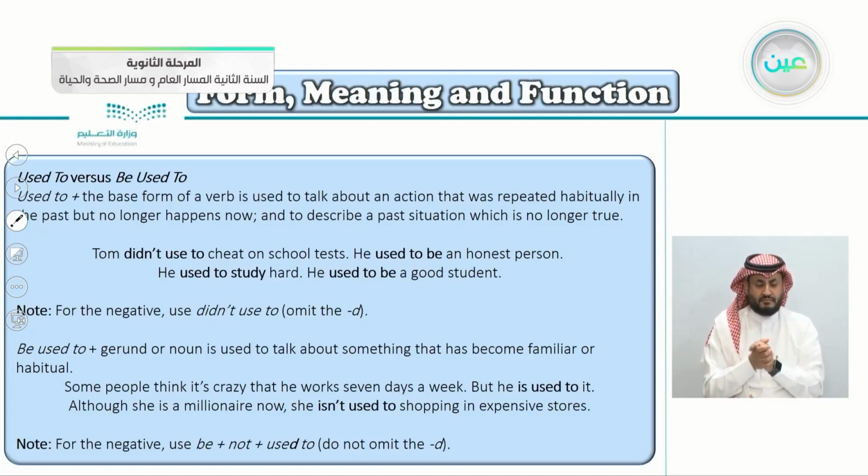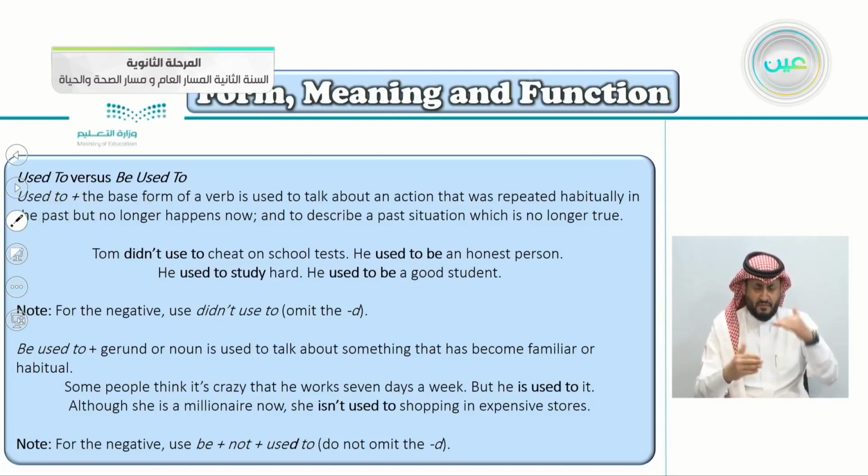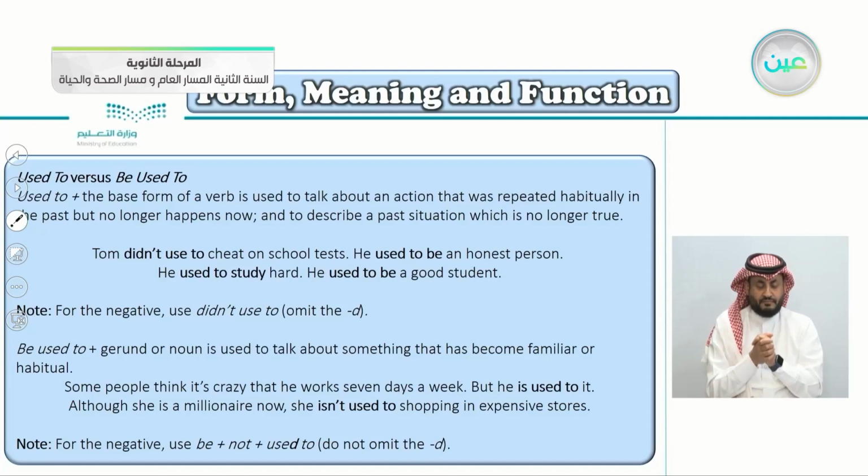Although she is a millionaire now, she isn't used to shopping in expensive stores. So we're talking about something in the present. Unlike used to plus the base form, where we're talking about something in the past. Note here, of course, for the negative, be not used to. Do not omit the D. Unlike here, with didn't use to, you have to omit the D.